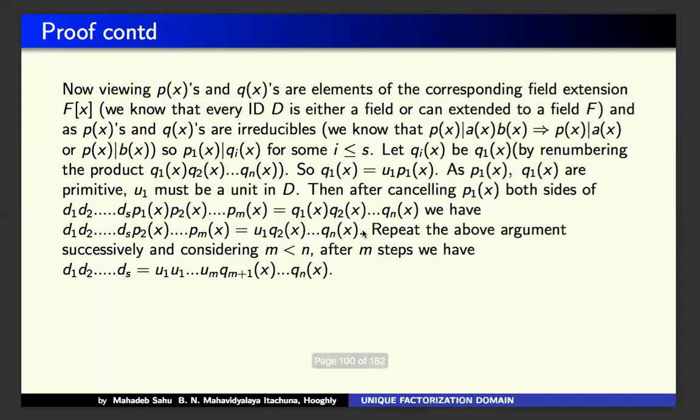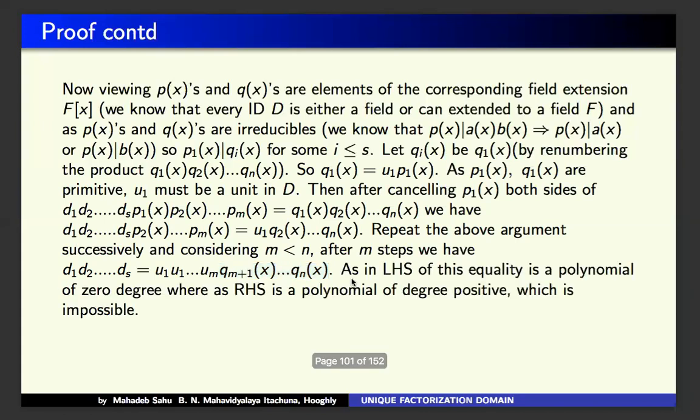So just continuing this process successively and considering m less than n, then after m steps, we get, you just put one by one, replace one by one and cancel them. So you get here d1 up to ds, and here u1 up to um and the rest portion q(m+1) up to qn. You have just seen the technique of the proof, you have already seen it. So this means the LHS of this relation becomes a polynomial of 0 degree, but this is not.